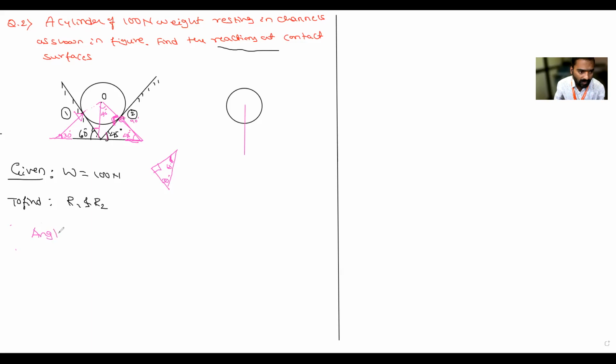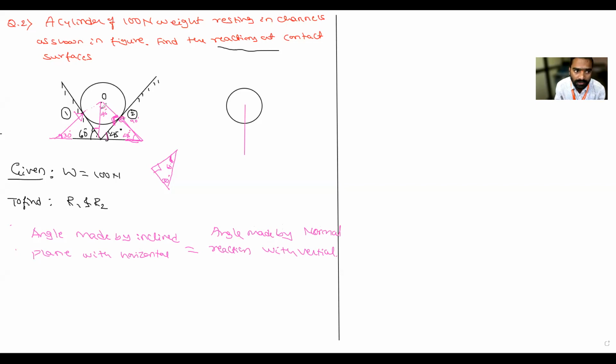I will write one statement: the angle made by the inclined plane with the horizontal is equal to the angle made by the normal reaction with the vertical. Is it clear? The angle made by the plane with the horizontal is 45, and this is equal to the angle made by the normal reaction with the vertical.